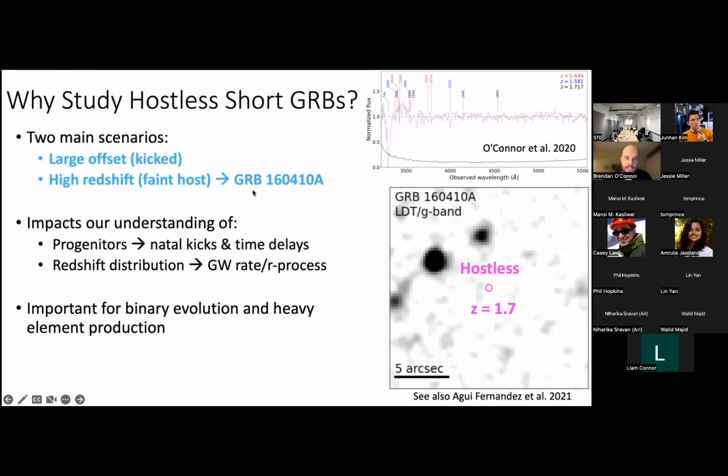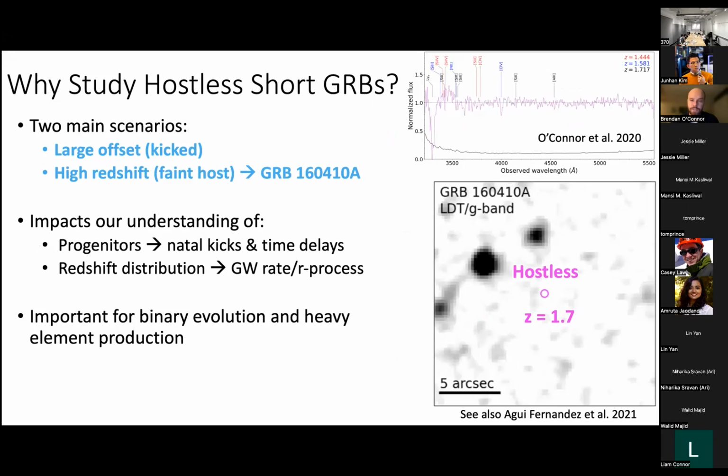The first being GRB160410A. This is the optical spectrum from the afterglow in the top right from Keck LRIS. This is one of the successful redshifts measured directly from the GRB itself. So we don't have to rely on uncertain host galaxy association here. And this Lyman alpha feature is actually giving us a redshift of about 1.7 for this event. But when we go look in the optical underlying the GRB position, this magenta circle, there's nothing there.